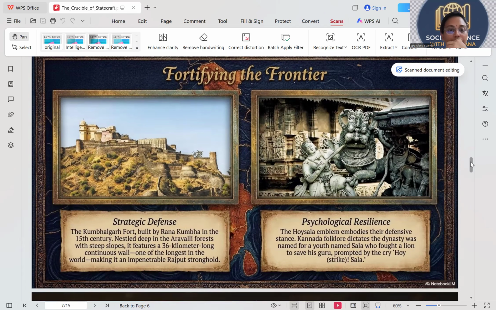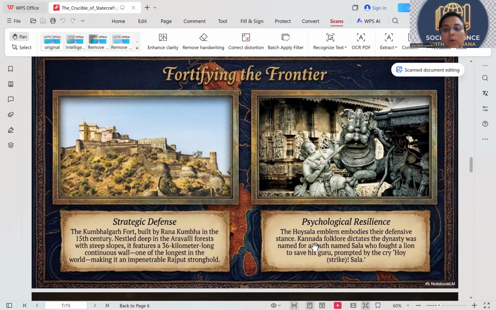Fortifying the frontier. Strategic defense. The Kumbhalgarh fort, built by Rana Kumbha in the 15th century, nestled in the Aravali forest on steep slopes. It featured a 36 kilometers long continuous wall, one of the longest in the world, making it impenetrable. First is the China wall, this is second. An impenetrable Rajput stronghold.